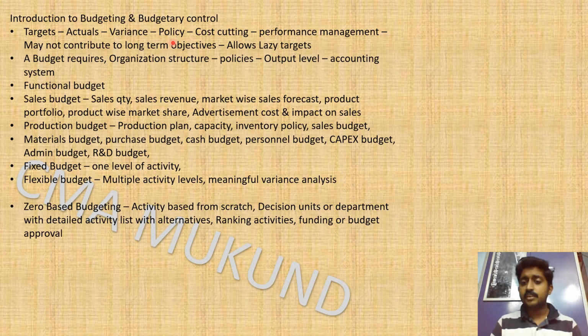Next, from the policy point of view, budget should have a policy. As per the policy, the different departments have to give inputs to you. They have to follow the policy, and while doing the actual expenditure, there will be a lot of approval authority. For example, if they are making a purchase requisition for 10,000 rupees, maybe the manager of the department can approve it. If they are making it for greater than 1 lakh, then the HOD may be approving. If they are making it for greater than 10 lakhs, vice president level approval may be required. So these are all the policy guidelines.